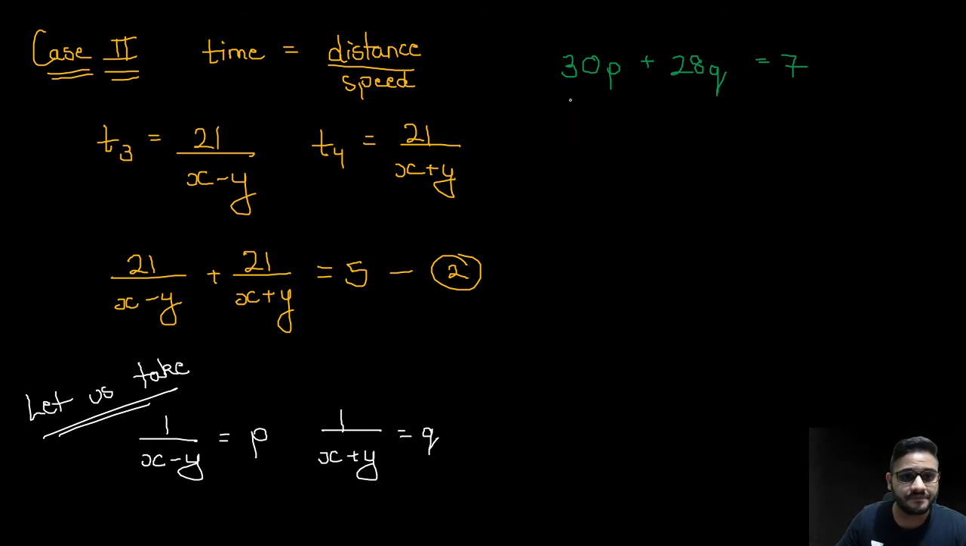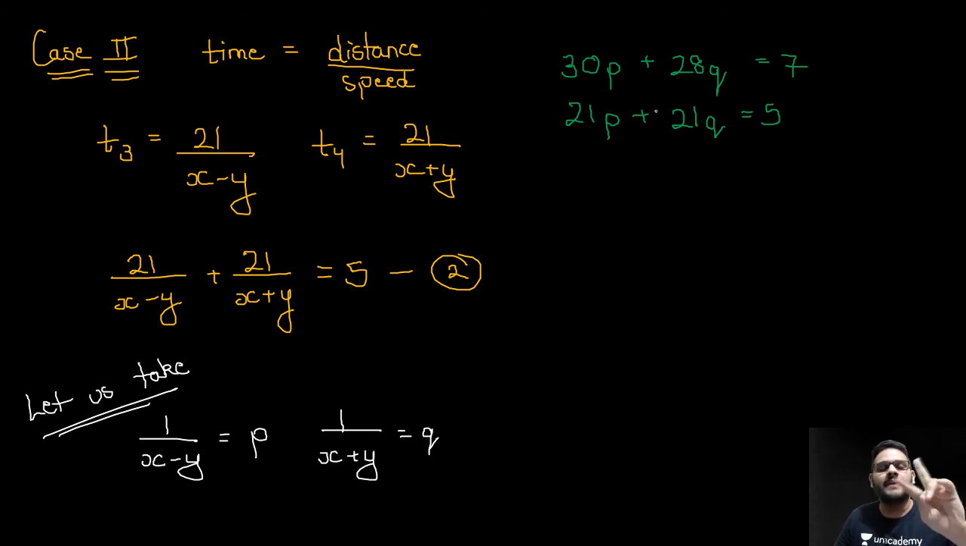And 21p plus 21q is equal to 5. So we get this. Is it very clear to everyone? Very clear to everyone?